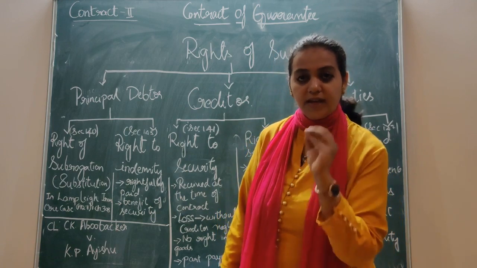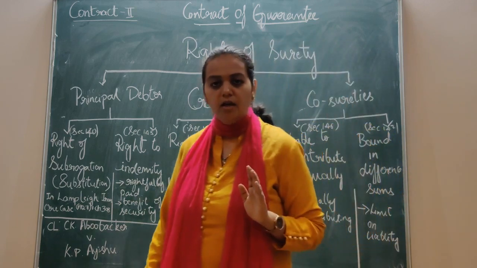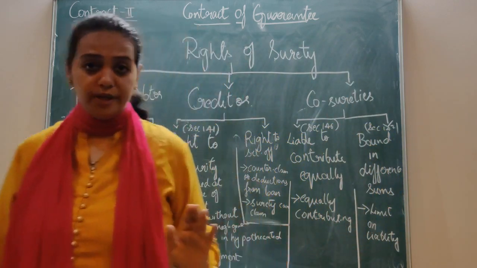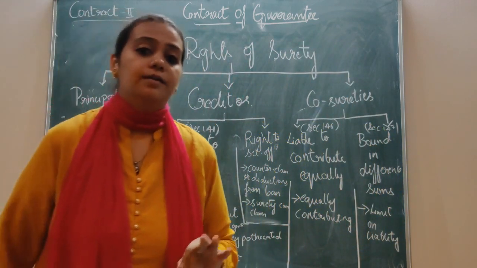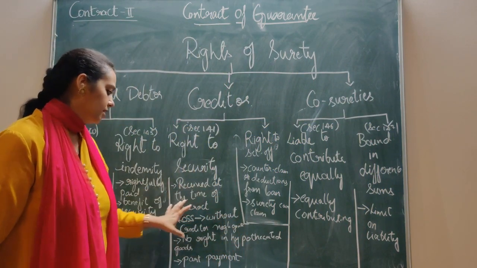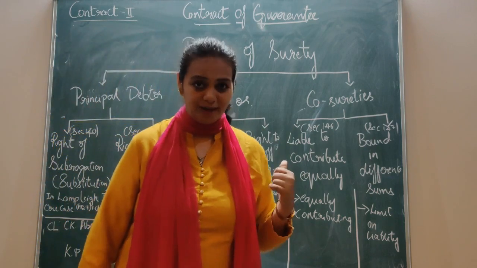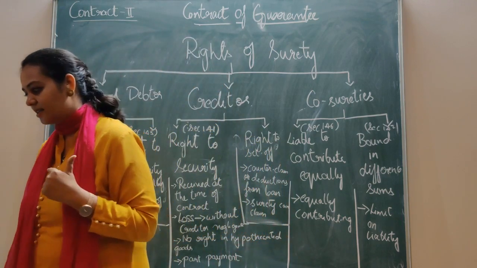Now, since they are giving it at the time of contract, it is also mentioned in the contract of guarantee. So the surety is also aware of it, right? That's why it is always valid that whatever is received at the time of the contract, the surety has got a right over it. Fine? I think that is clear.